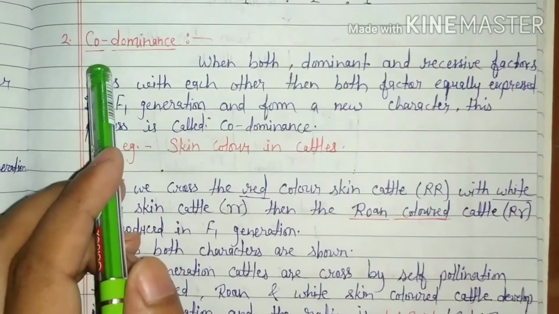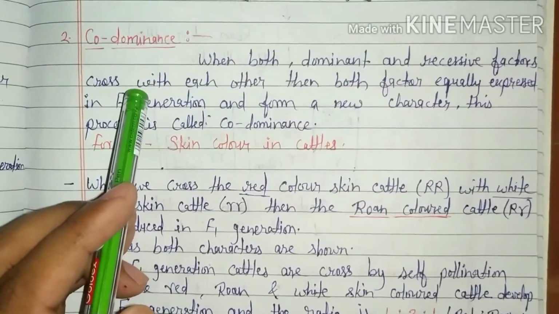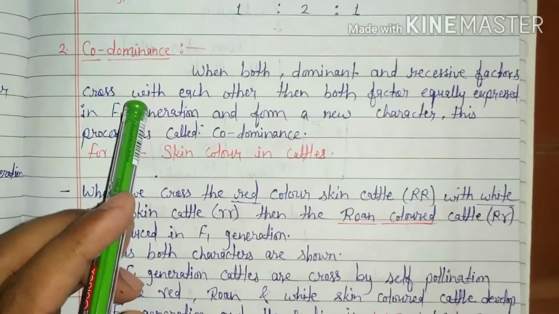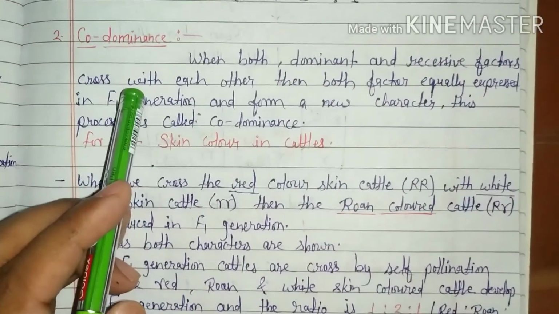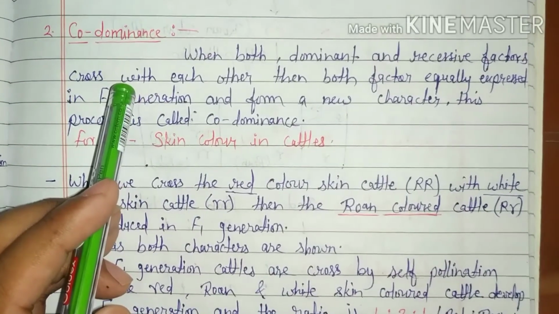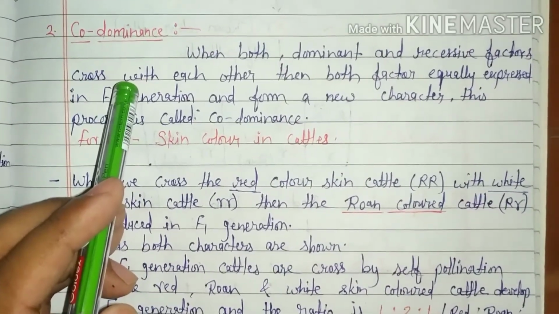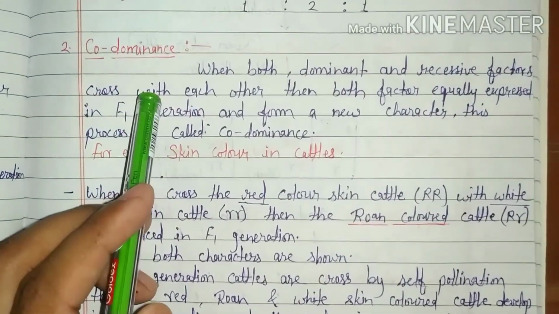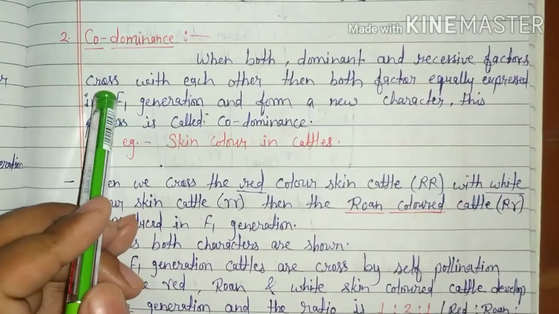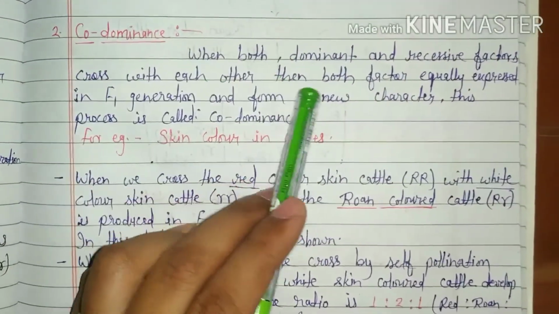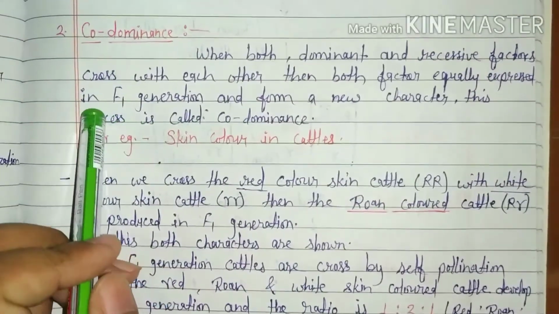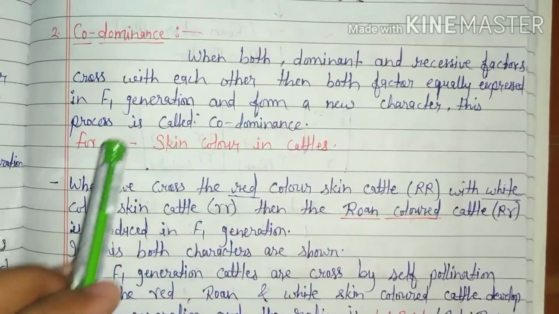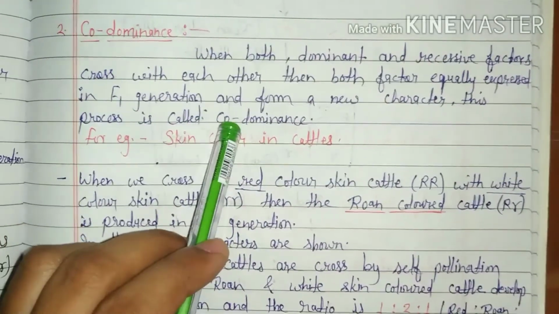When both dominant and recessive factors or alleles present in each pair of contrasting character equally contribute in expression of a trait in first filial generation, then this process is called codominance. It means when both dominant and recessive factor cross with each other, then both factors are equally expressed in F1 generation and form a new character which is called codominance.